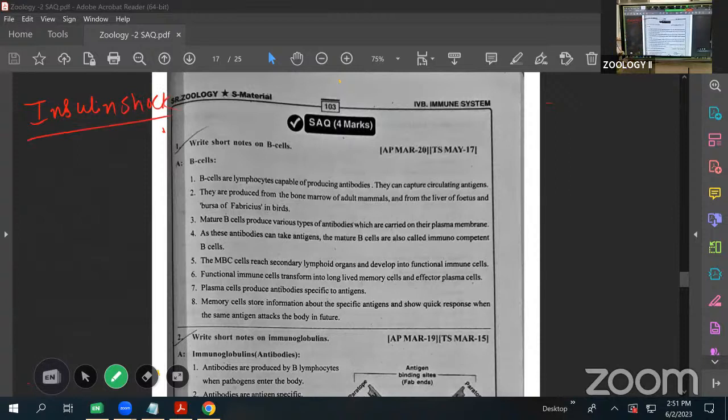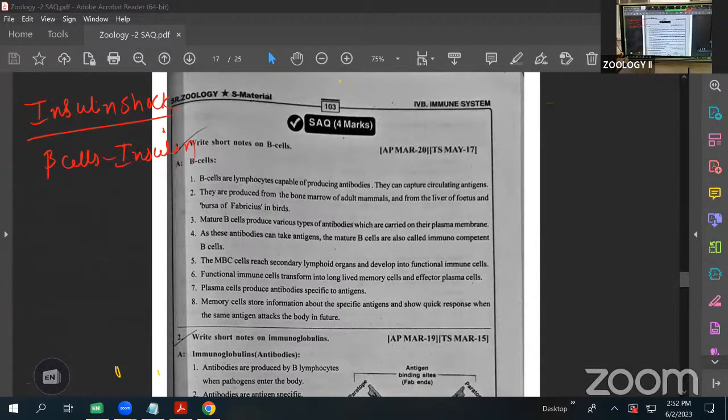Hyposecretion of insulin causes diabetes mellitus. Which cells in the pancreas produce it? The beta cells. Inside the pancreas, the islets of Langerhans have beta cells, and they mainly produce the hormone insulin.